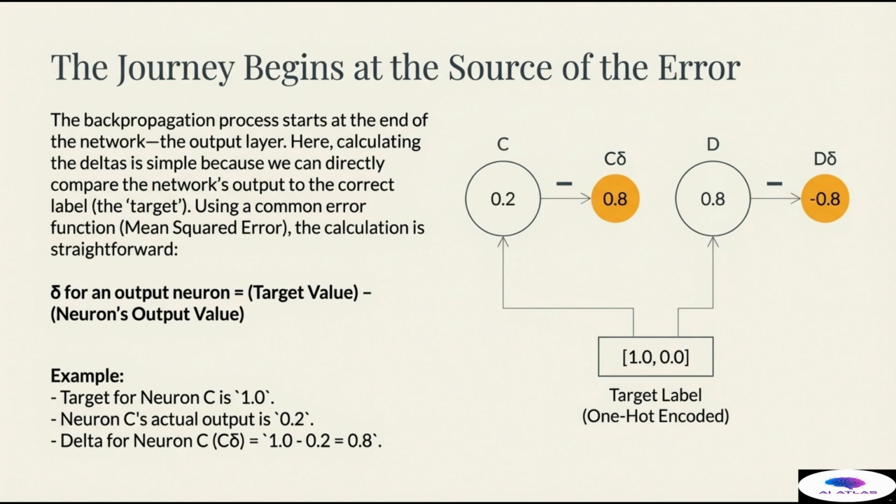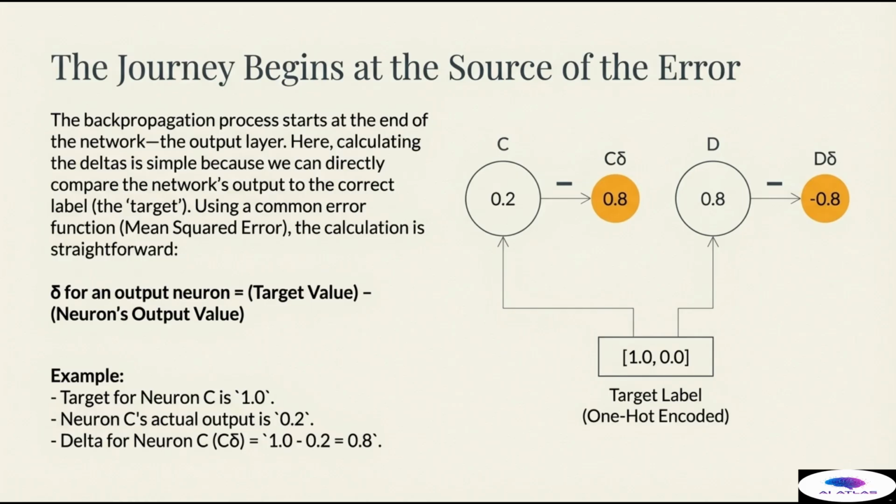Let's look at the example in the diagram. Our target is the vector 1, 0, 0. For neuron C, the target is 1, but the neuron's actual output is a low 0.2. The delta for C, C delta, is 1 minus 0.2 equals 0.8. This positive 0.8 tells neuron C it was 0.8 units too low.